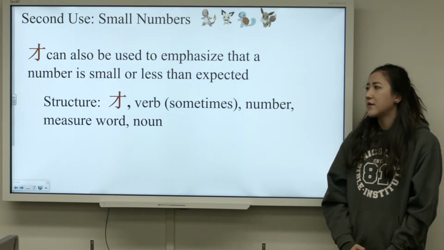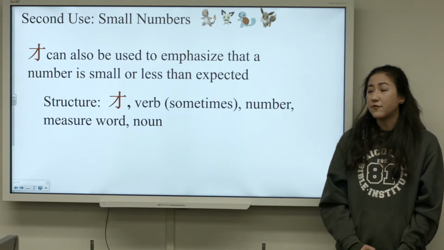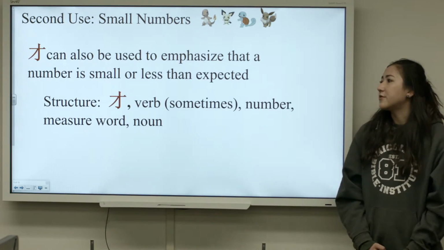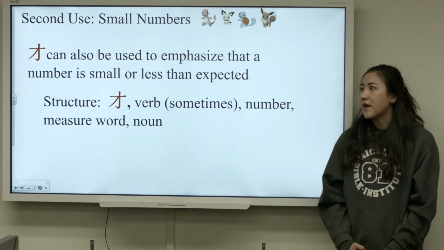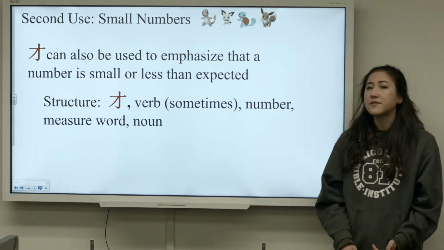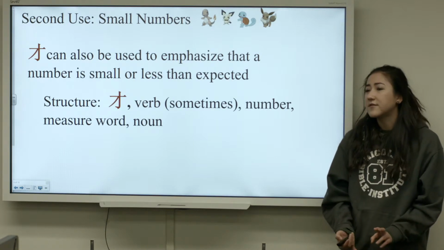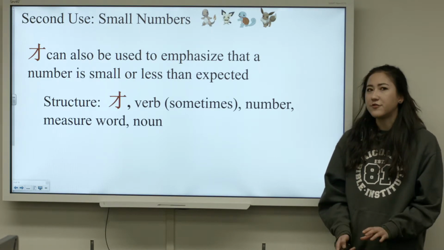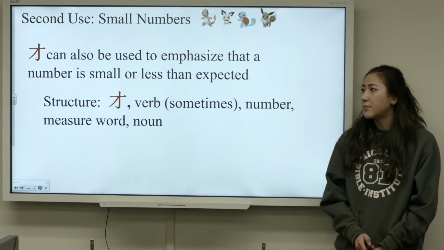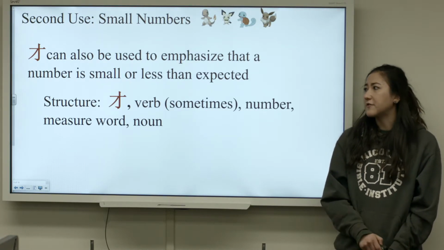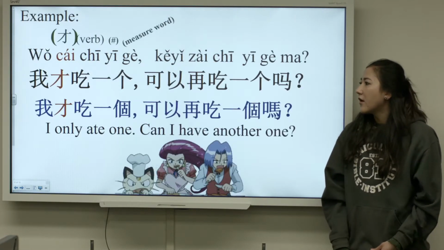So the second use for 才 is for small numbers. It can also be used to emphasize that a number is small or less than expected. So the structure of our sentence then is 才, and then the verb, which sometimes has a verb, number, measure word, and noun. So let's look at some examples.